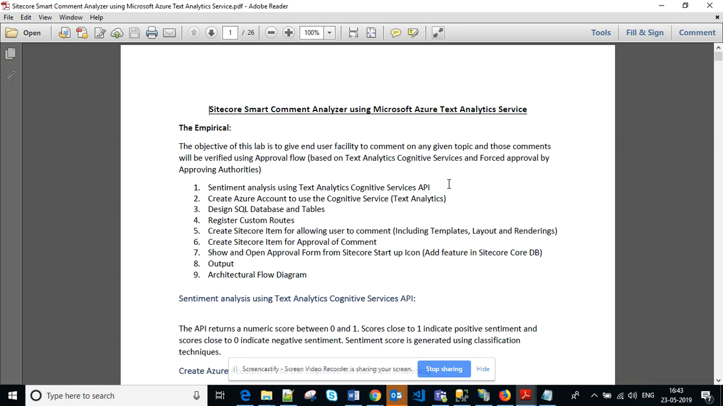Today I am going to cover a new module that we have developed. It's called Sitecore Smart Comment Analyzer using Microsoft Azure Text Analytics Service. It's a very big name, but let me explain you.